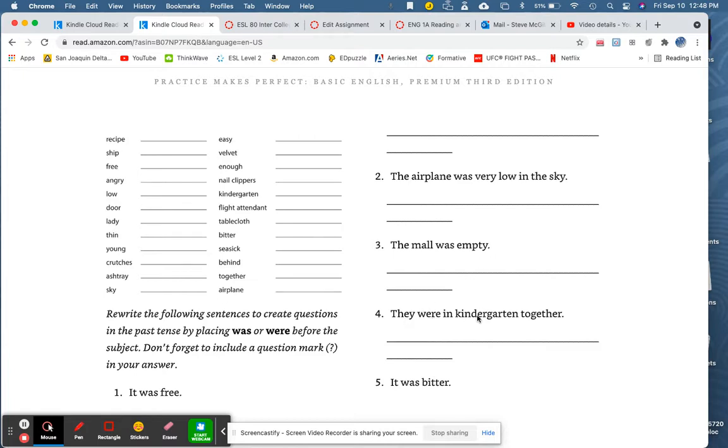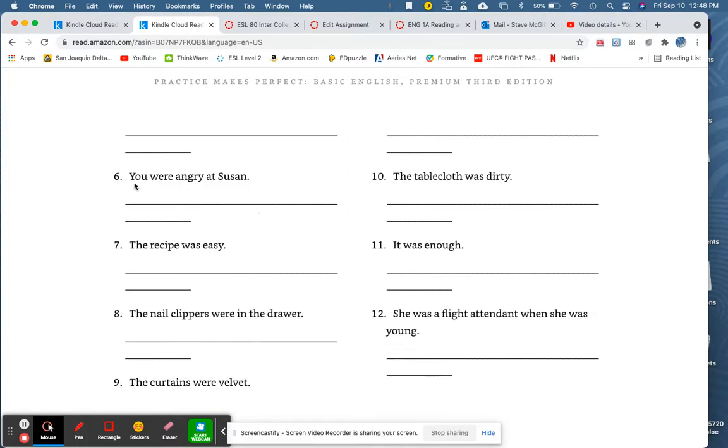They were in kindergarten together. It was bitter. Are you repeating as I state these? 6. You were angry at Susan. The recipe was easy. The nail clippers were in the drawer. The curtains were velvet. The tablecloth was dirty. It was enough. She was a flight attendant when she was young.